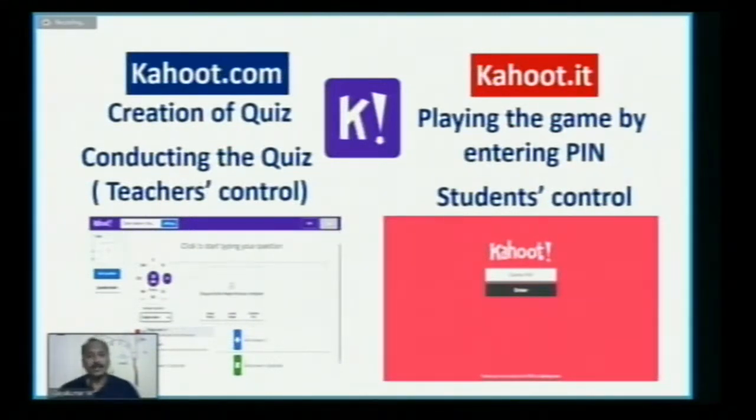And one more thing is Kahoot.it. This is student-controlled. That means with this website or the mobile application, the students can log in. The teacher will show a PIN number. With the help of that PIN, the students enter and join the quiz program, and they can respond to the teacher's questions. So Kahoot.com is for the creation of quizzes as well as teacher control, and Kahoot.it is meant for student control, that is, playing the game by entering the PIN shared by the teacher.